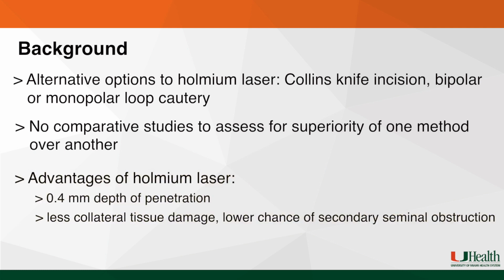As the depth of penetration of holmium laser is 0.4 millimeters, which is much less than electrocautery, this may allow for more precise incision and ablation of the cyst wall. Another possible advantage is to limit the spread of electrical energy to surrounding structures, leading to less collateral damage and the possibility of secondary obstruction due to scarring.